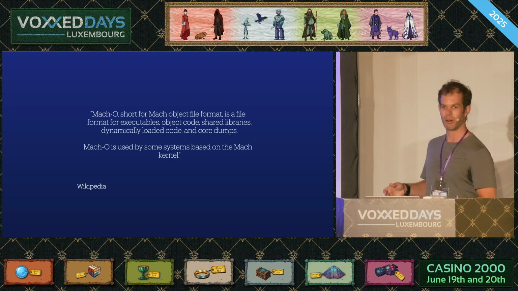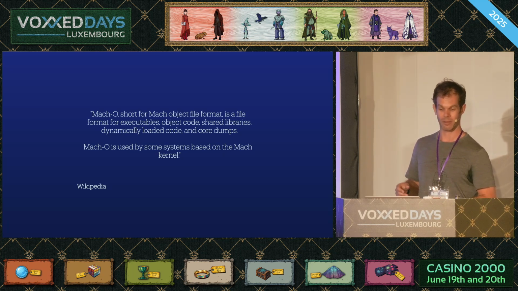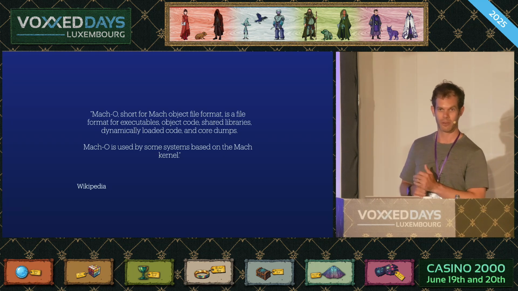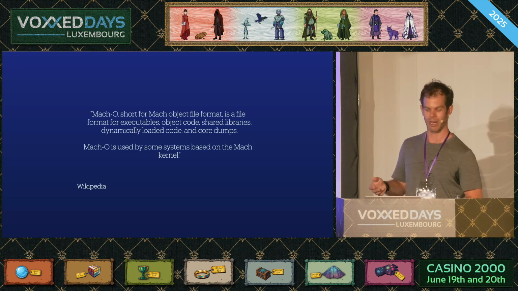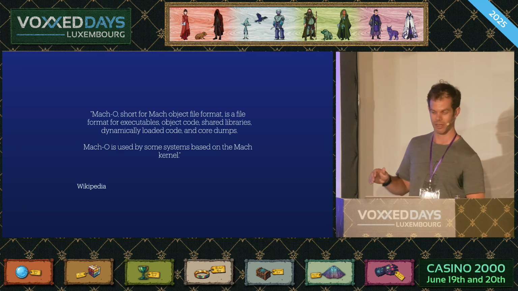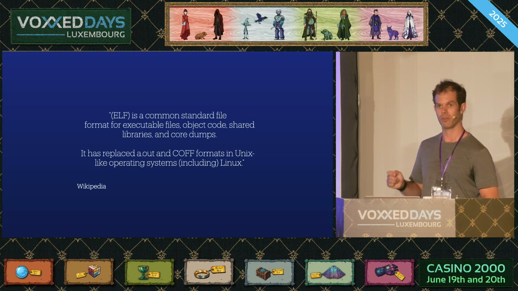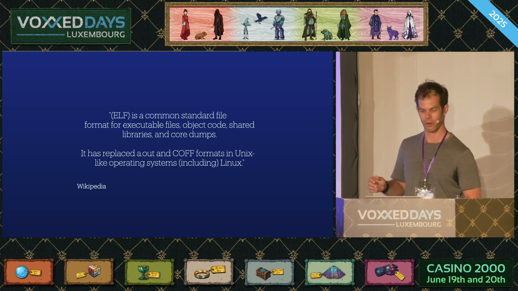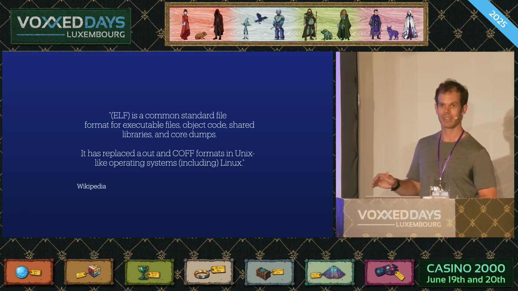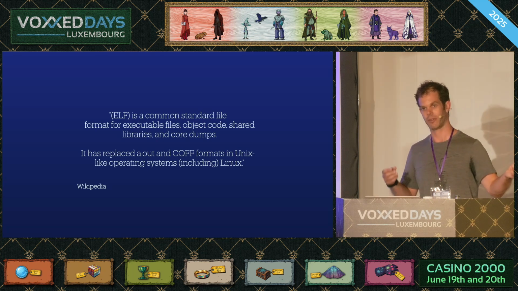So again, if we apply our programmer brain and do a bit of strategic Googling, we might ask an LLM these days, I imagine, we discover that Mach-O is the Mach object file format. It's used for executables, shared libraries, core dumps, and for systems based on the Mach kernel, which I can tell you with some more Googling is pretty much only macOS these days. If we search for .so, the file extension we saw in that error message, we discover that it's associated with ELF, which is exactly the same thing except for Linux. So it's a different binary format used between macOS and Linux.